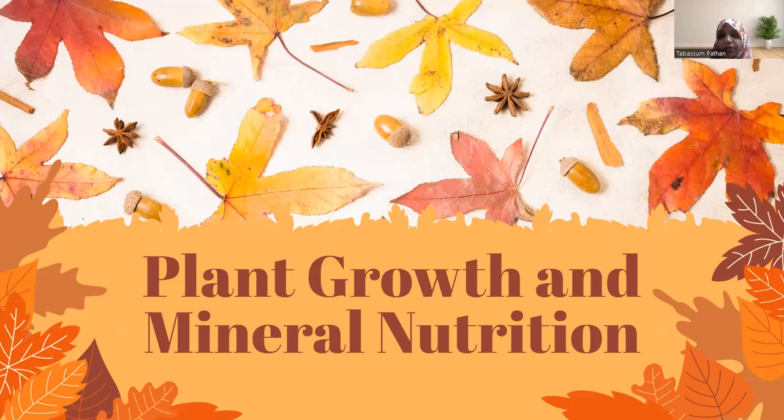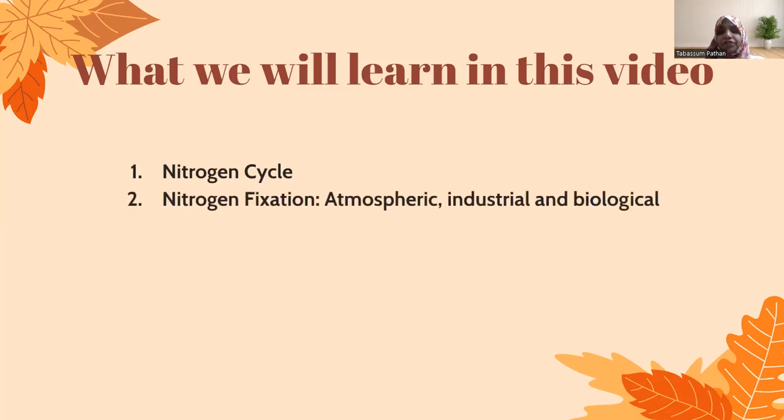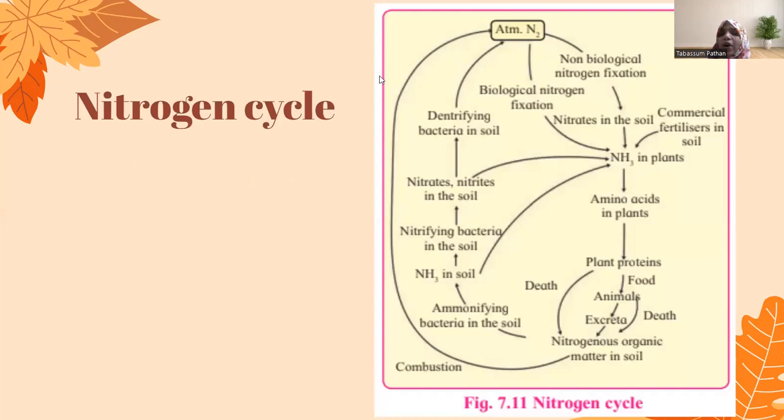In fact, the last video of this chapter, that is plant growth and mineral nutrition. So in this video, we will be covering what is nitrogen cycle, nitrogen fixation, three different types: atmospheric, industrial, and biological nitrogen fixation. Then basically, I have broken down the nitrogen cycle into three parts: fixation, nitrification, and ammonification. Okay, so let's begin. You have studied this in lower standard also, but you might not have studied parts like nitrification, ammonification. So we will be learning that in this video.